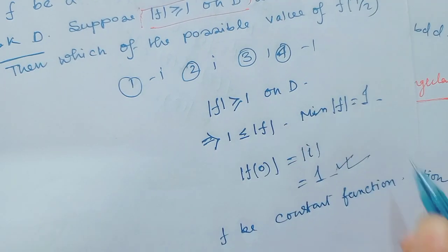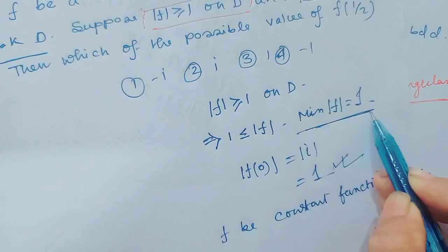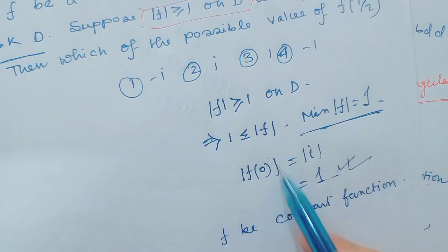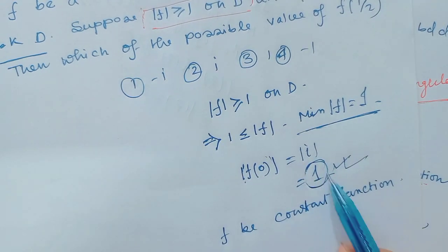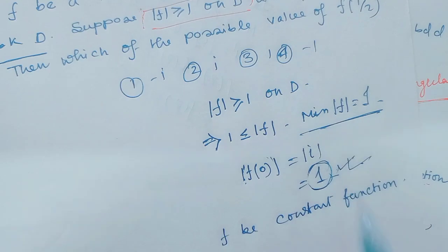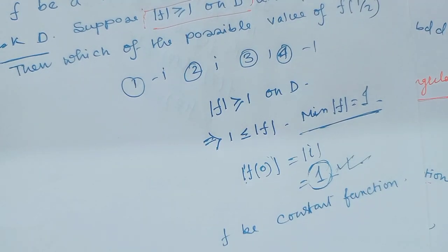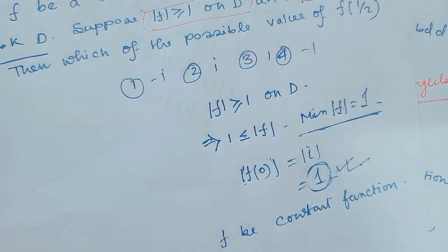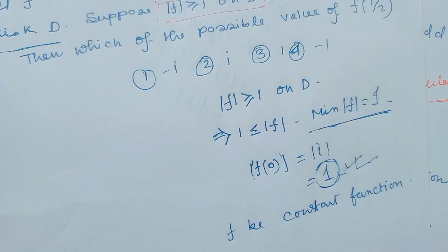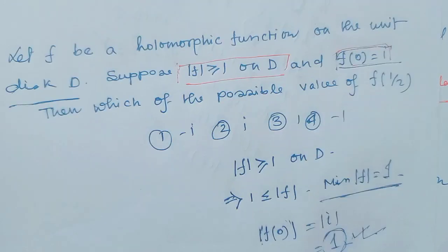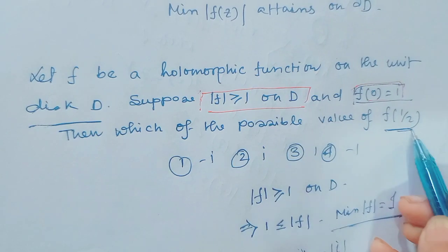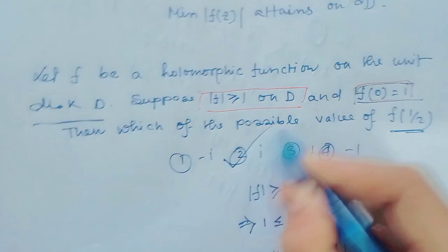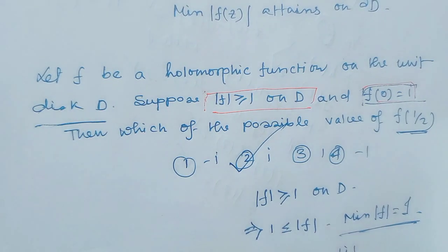Since the minimum value of the function is 1, and at the interior point the value of f(0) is also 1, this is actually the minimum value. Since the minimum value exists in the interior of the domain, the function is constant. Since the function is constant and f(0) equals i, obviously f(1/2) is also i. I hope all my viewers have understood this question clearly.